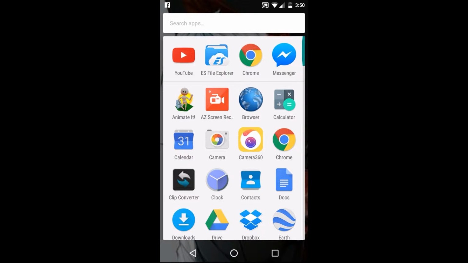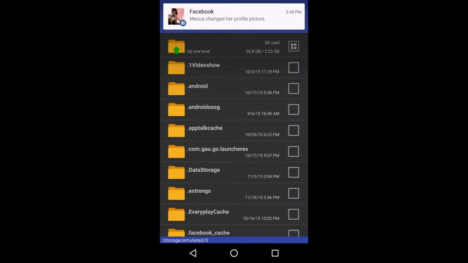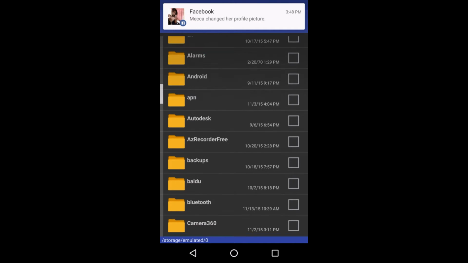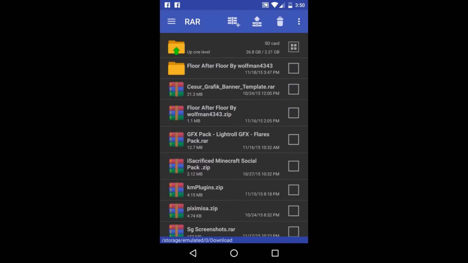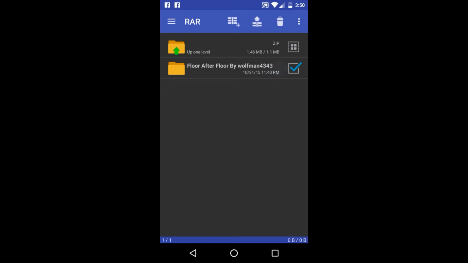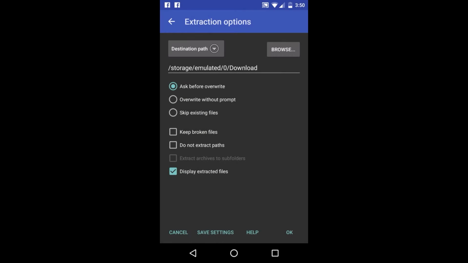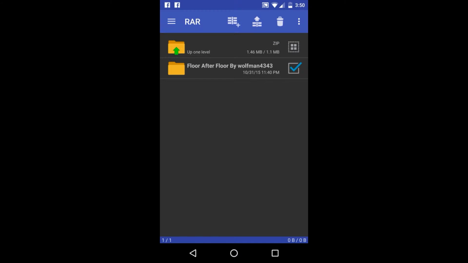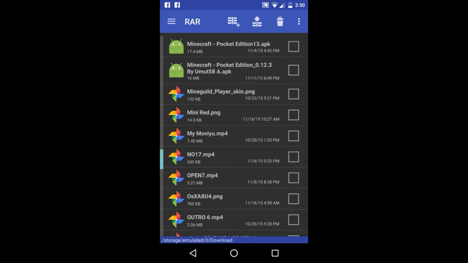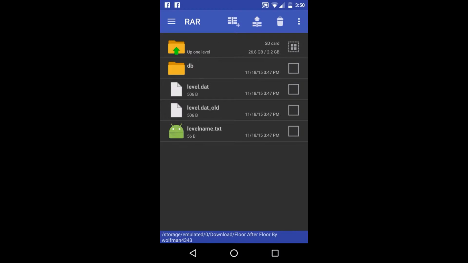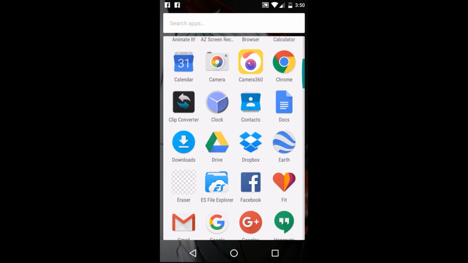So you need to go to RAR and go to downloads. Where is it? There we go, download. So click that and extract this thing. Click that, and for the destination path you need to place it in the download folder. I don't need to extract it, but press OK, not cancel, because I already extracted it. See that? And now we need to go to ES File Explorer.